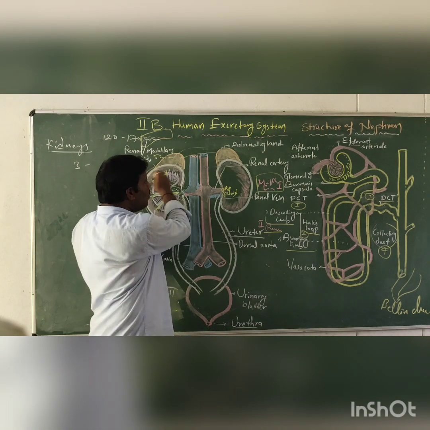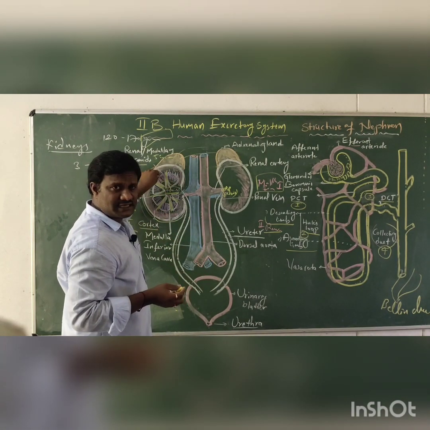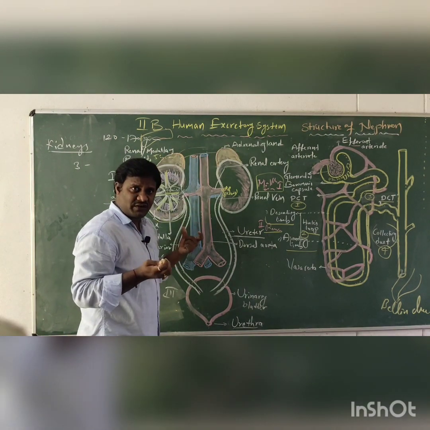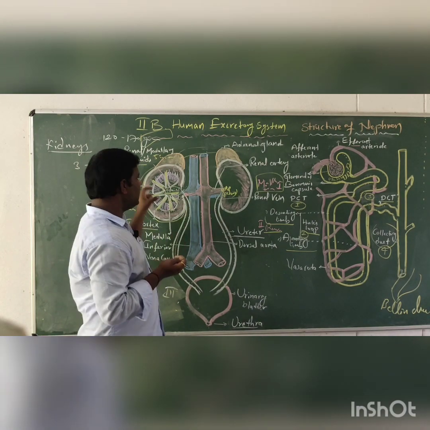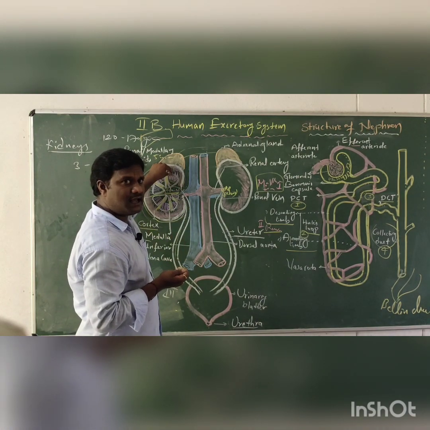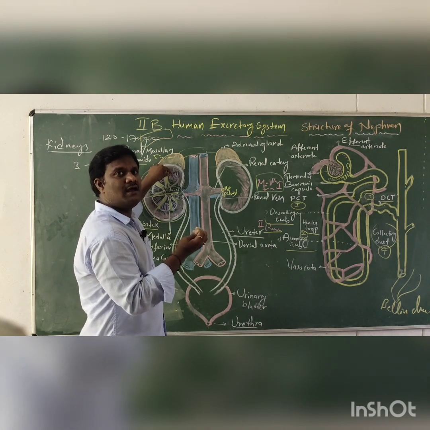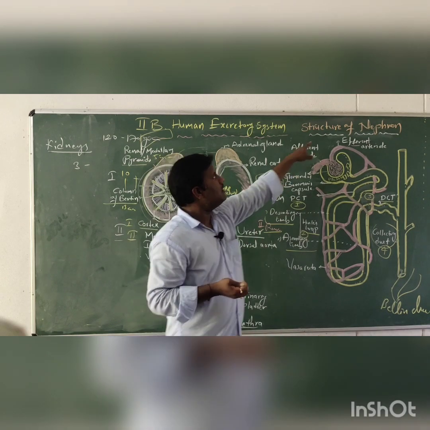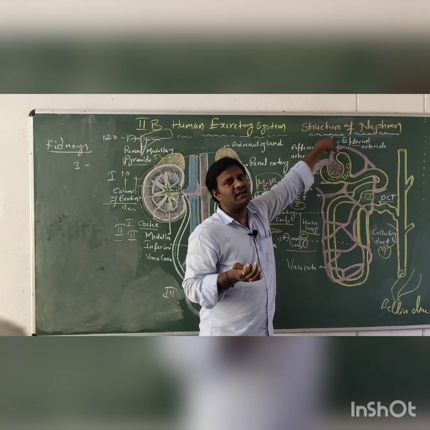The kidney is a bean-like structure, and in it one million nephrons are present. These one million nephrons work structurally and functionally, mainly for urine formation.